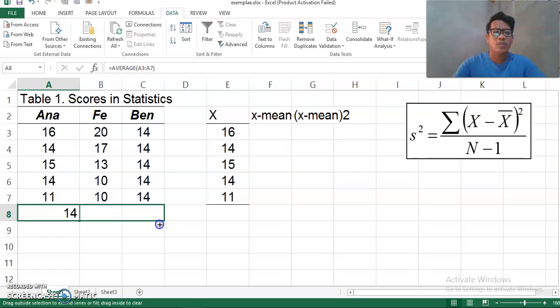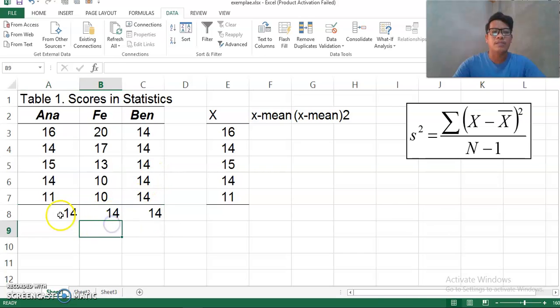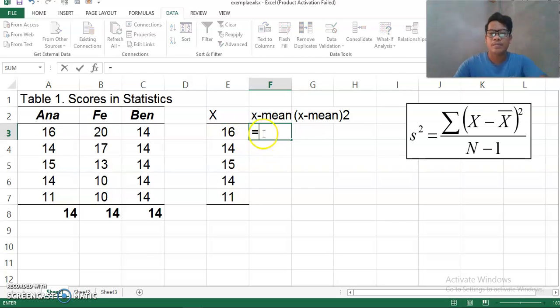So we have to consider that the average of these three data sets is 14. Okay, 14, that's the average. So we have x minus the mean, so score less the mean of 14.